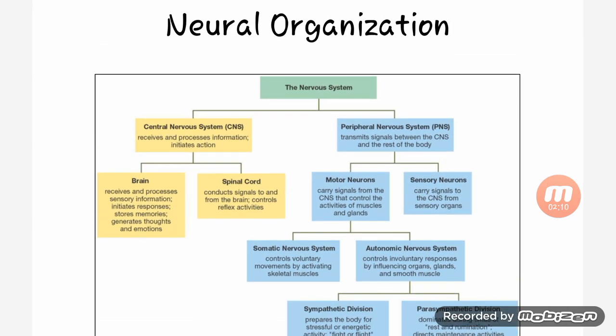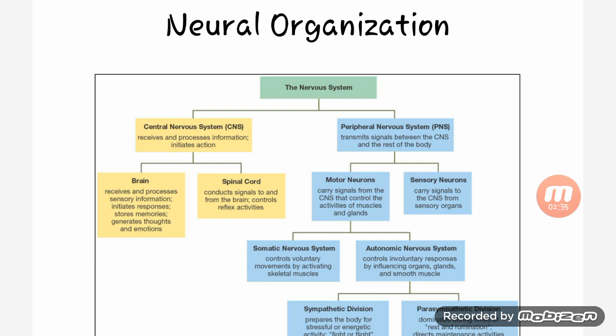Next is the neuronal organization. So you can see this: the nervous system, central nervous system, peripheral nervous system. Central nervous system receives and processes information and initiates action. Peripheral nervous system (PNS) transmits signals between the CNS and the rest of the body.